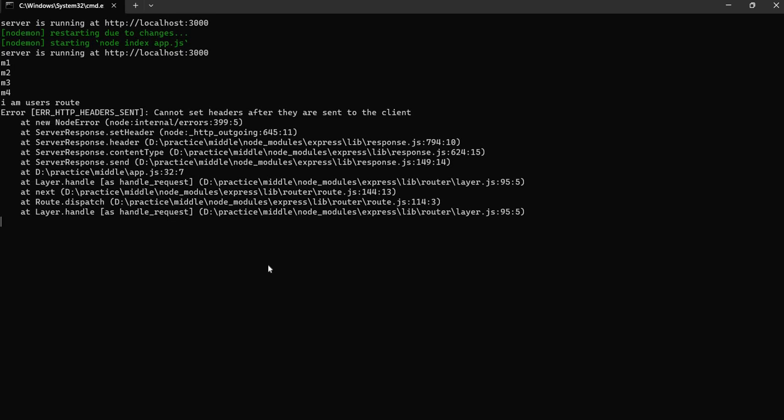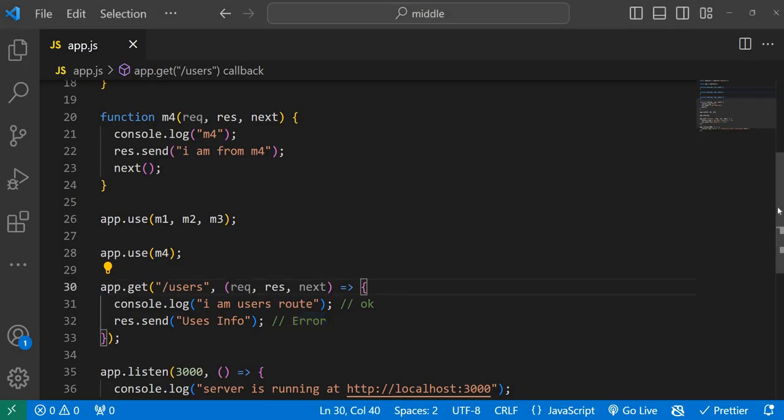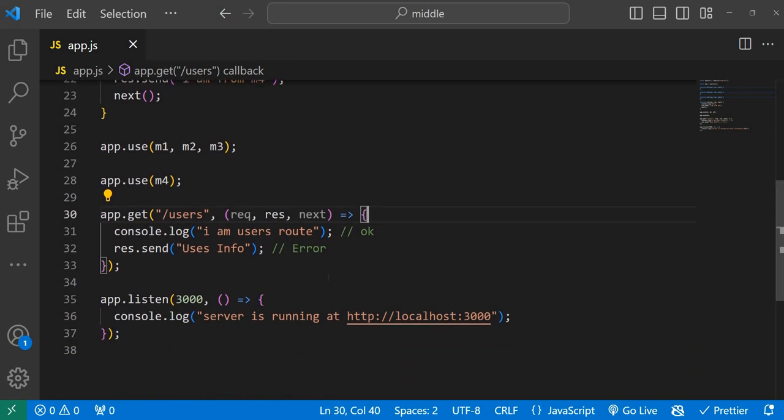So this is the most important thing. In general, normally we don't do that. Once we have sent a response to the client, normally we don't take any action apart from logs.